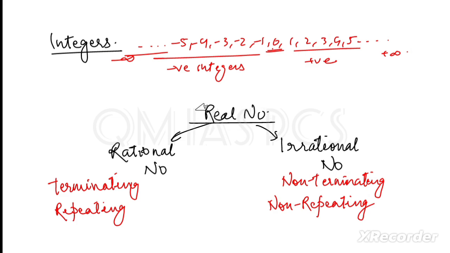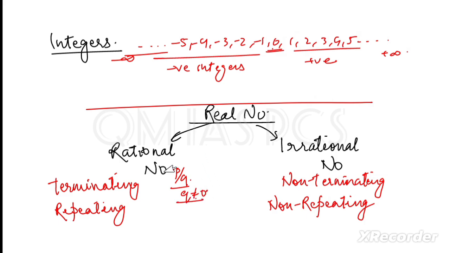Then next is real number. Real number, I think you have heard of the real number line. Numbers which can be represented on the real number line are called real numbers. So every number is a real number. Real numbers can be divided into 2 parts, that is rational numbers and irrational numbers. And what is a rational number? It can be represented in the form of p by q, where q should not be 0.